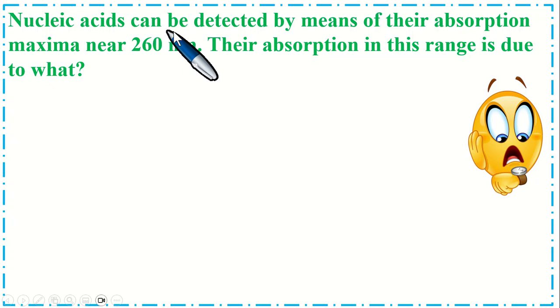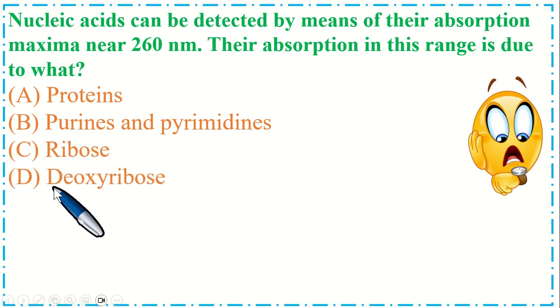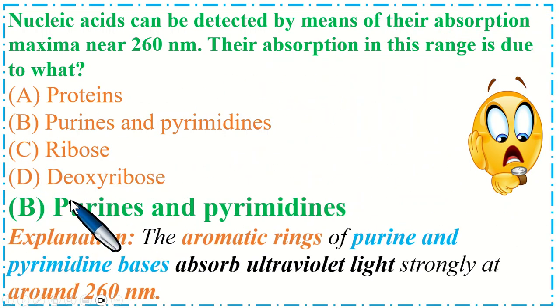Nucleic acids can be detected by means of their absorption maxima near 260 nanometer. So their absorption in this range is due to what? Option A proteins, B purines and pyrimidines, C ribose, and option D deoxyribose. So the correct option is B, purines and pyrimidines. The aromatic rings of purine and pyrimidine bases absorb ultraviolet light strongly at around 260 nanometer.